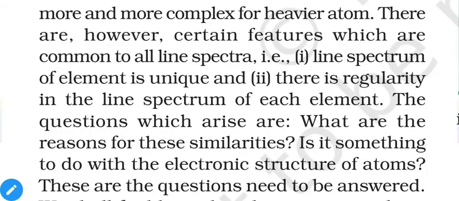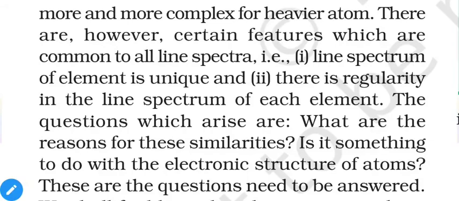Except for hydrogen, other atoms or elements have comparatively complex line spectra, but still we can see certain similarities between them. First point: the line spectrum of an element is unique. That means if we are trying to obtain the line spectra of carbon, no matter what the time, the date or the place, if it is carbon, then the line spectra of carbon will be the same. Complex or not, it doesn't matter. If it is obtained the first time and it is carbon, then all other carbon will give us the same result. It is unique for each and every element.